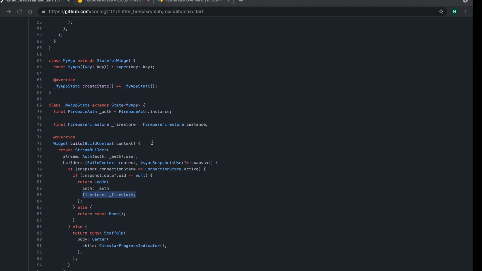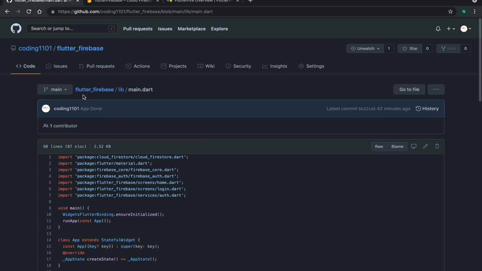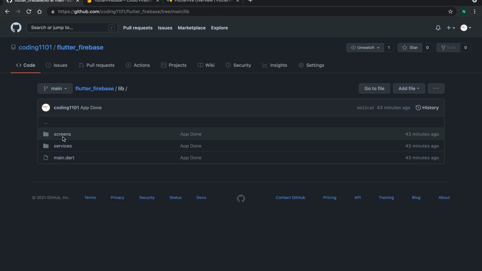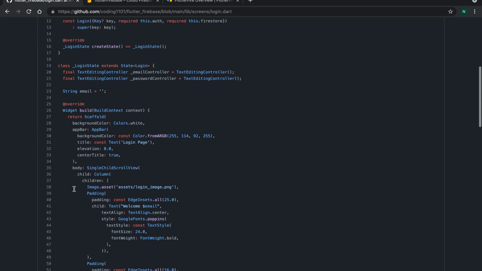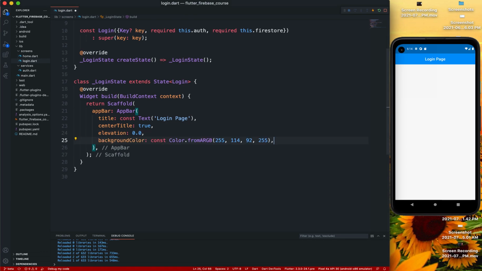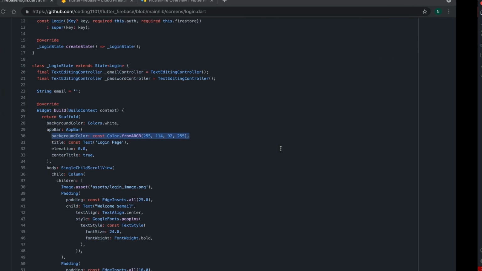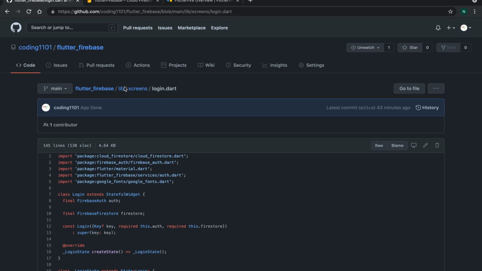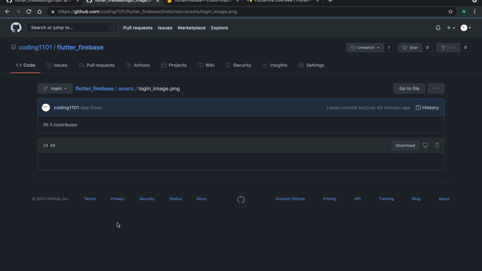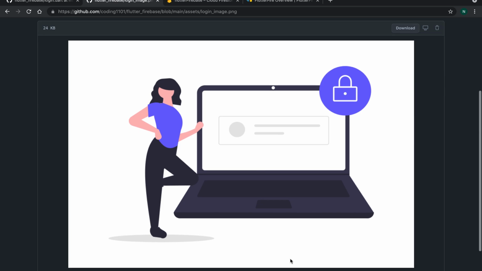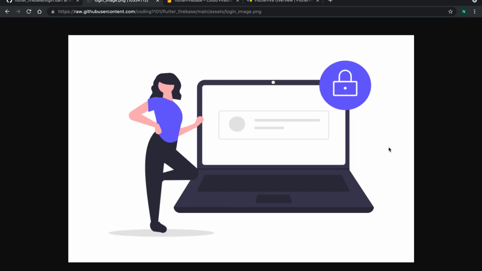So in our login page, now in here, if I come to our screens login dart, I have a background color which I'm going to show you why I have kept that, but it's a purplish background color. And in the assets of this application, I have this login image PNG. So this PNG right here, which I'm going to download. So we can save this image.